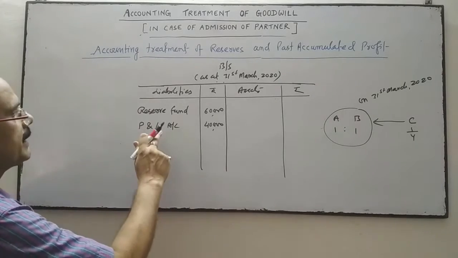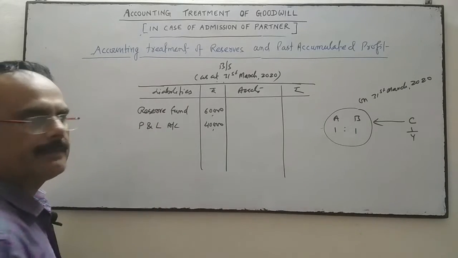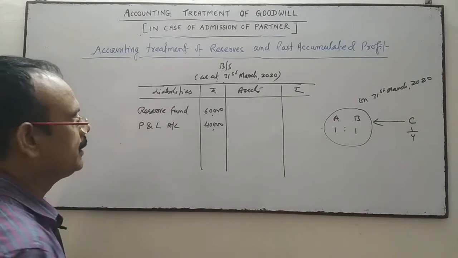In the previous balance sheet, the reserve and profit and loss are given.